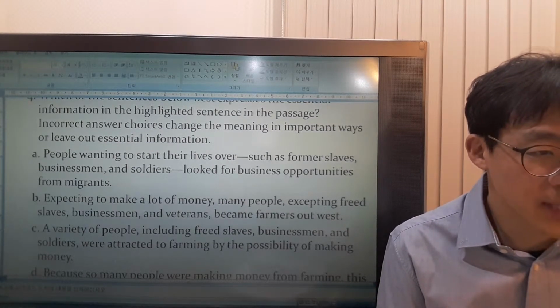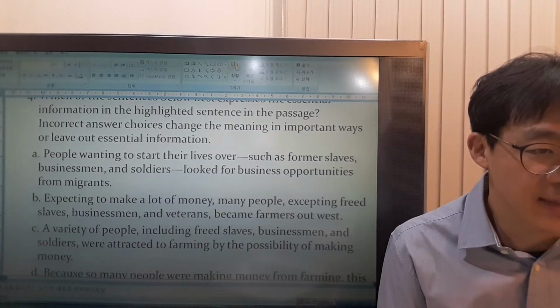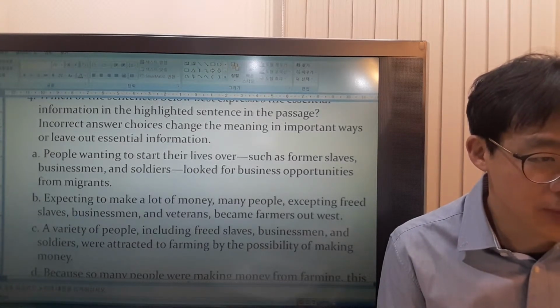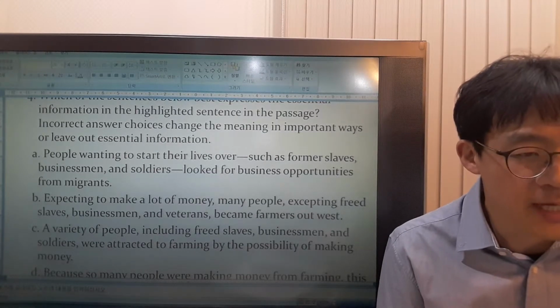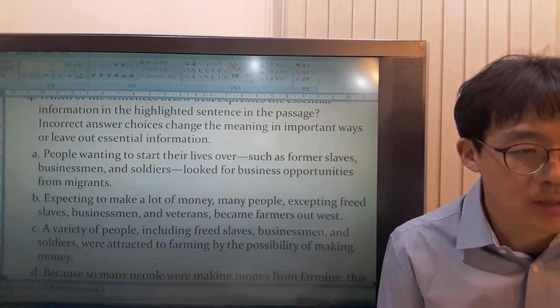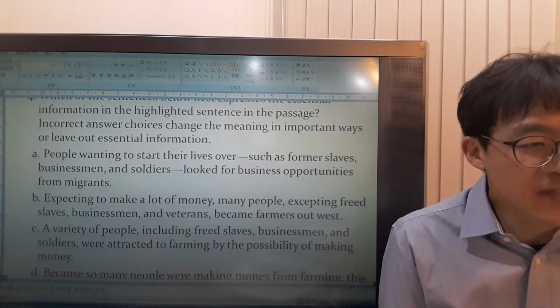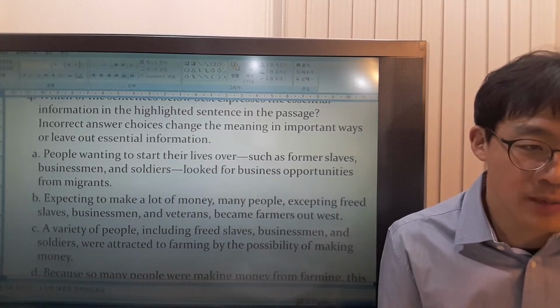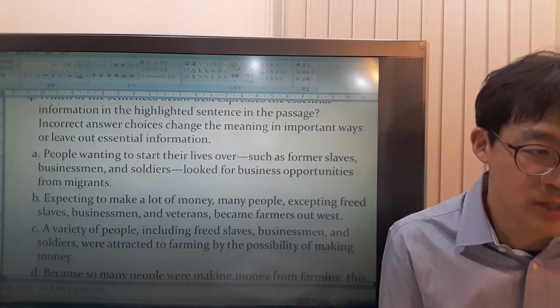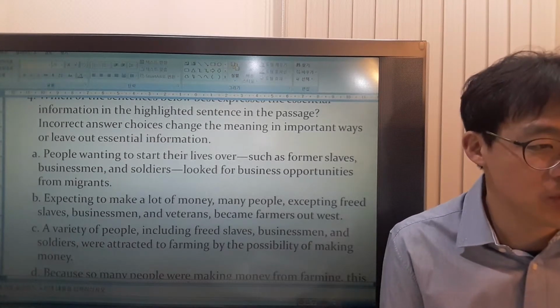People wanting to start their lives over again, such as former slaves, businessmen, and soldiers, looked for business opportunities from migrants. Former slaves, businessmen, and soldiers were the migrants. They were not the people who looked for business opportunities from migrants, so this is not the answer.